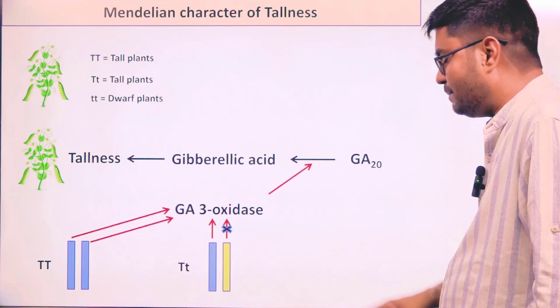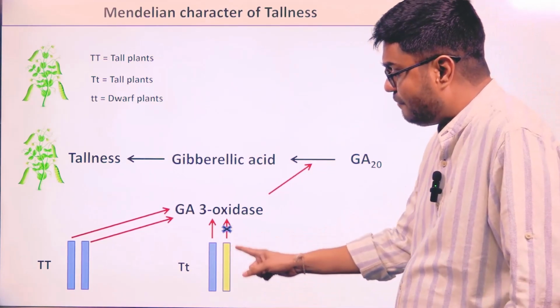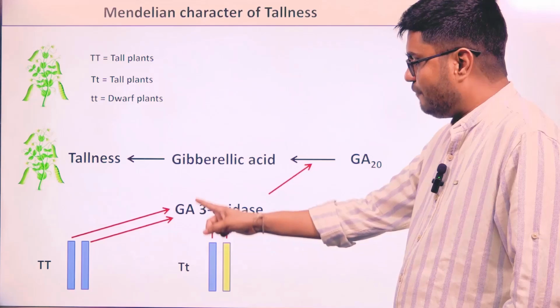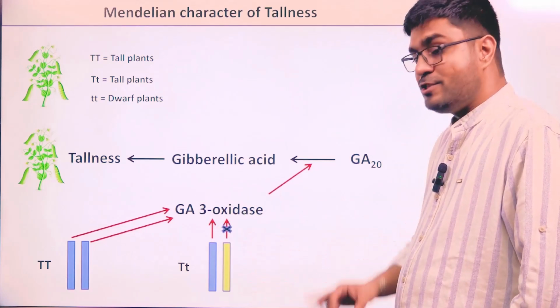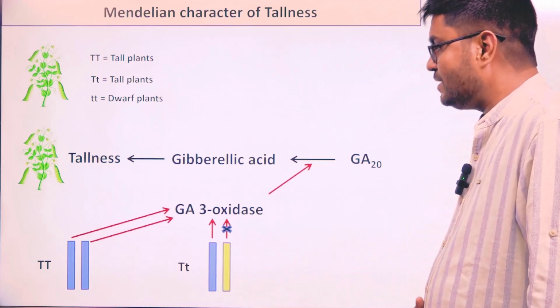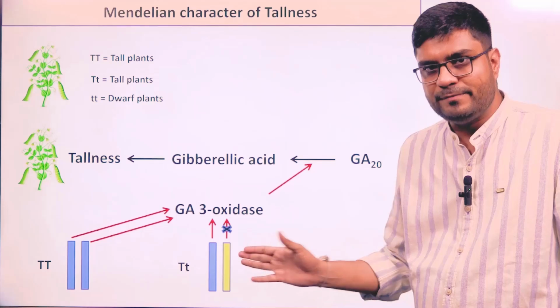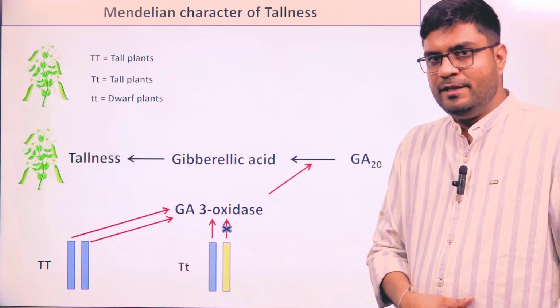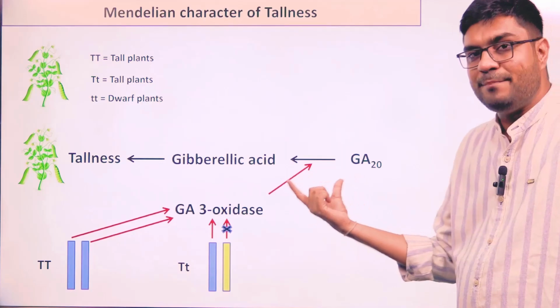Or the plant can have this situation: capital T small t, where one copy codes for a functional protein and the other copy does not give the functional protein. The condition is heterozygous, but still the protein is present, even if it is coming from one copy, right? So if the protein is present, this biochemical reaction will happen.